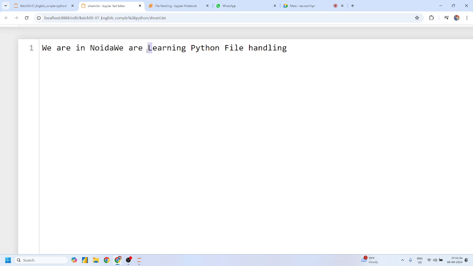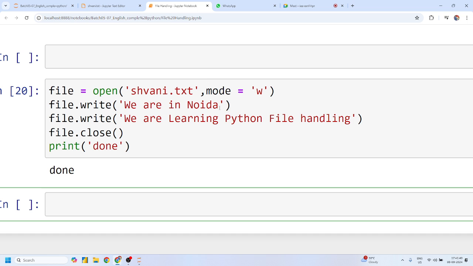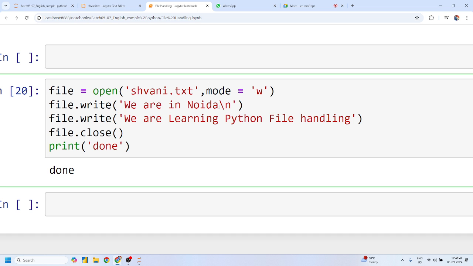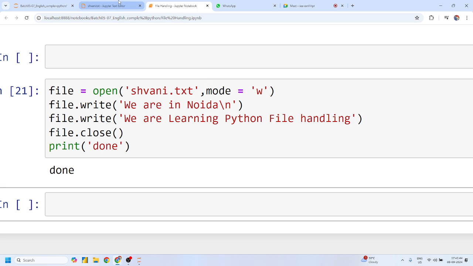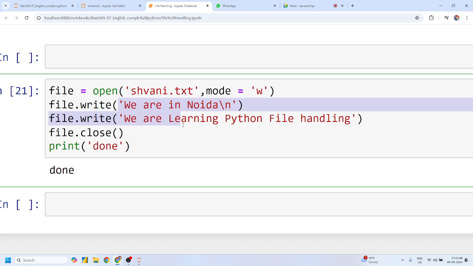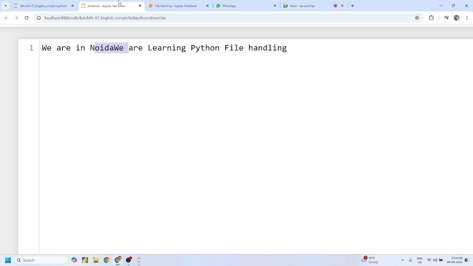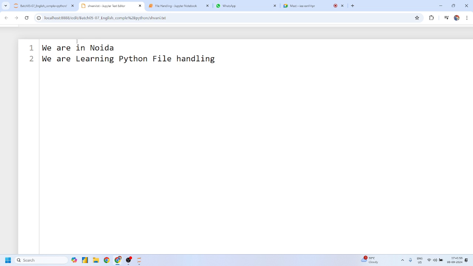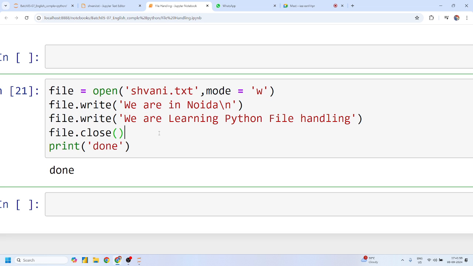We are in Noida and we are learning Python file handling, all the strings concatenated themselves. So that's why we have to pass this slash n. If I just simply run this again, I overwrite my previous content with this new content, and if I press F5 from my keyboard, I'll get my new updated content, with the slash n, we are learning Python file handling. Mohit, Shivani, and Pradeep sir, any doubt?